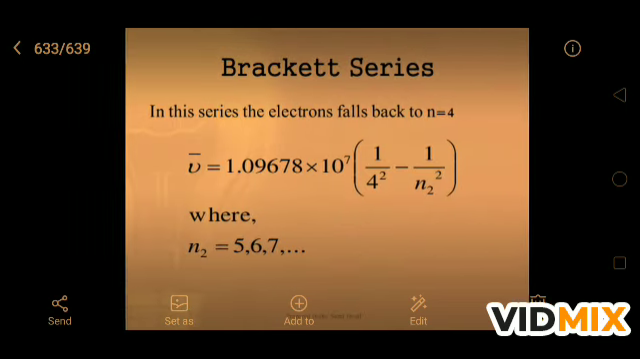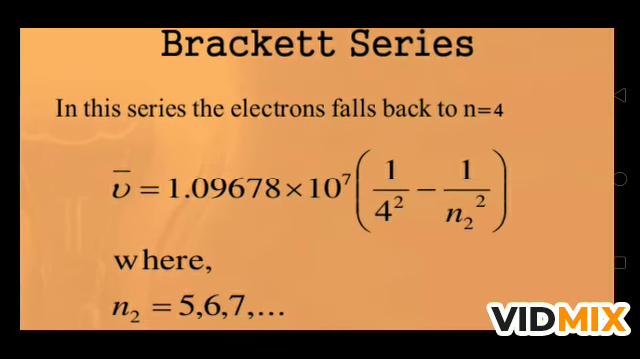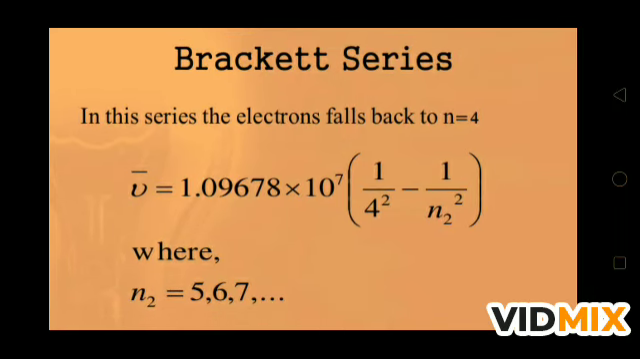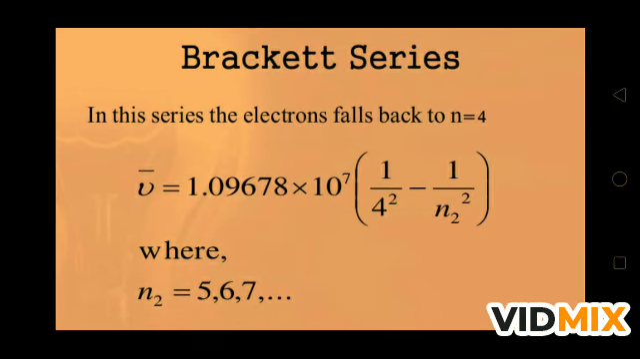Next, the Brackett series. In this series, the electron falls back to n4. If the electron jumps from any higher level to n4, we are getting the Brackett series, and the wave number we are calculating in the same way, where n2 will be 5, 6, 7 and n1 is 4. So this is very easy to understand. If n1 is equal to 4, then we will start from 5, 6 and 7. So this is for the Brackett series.